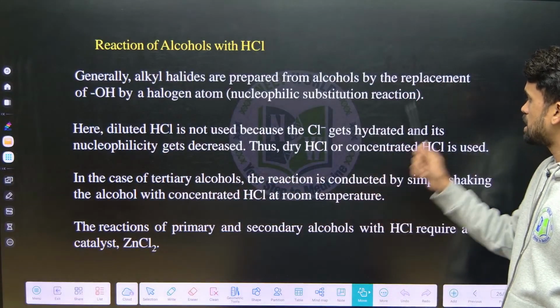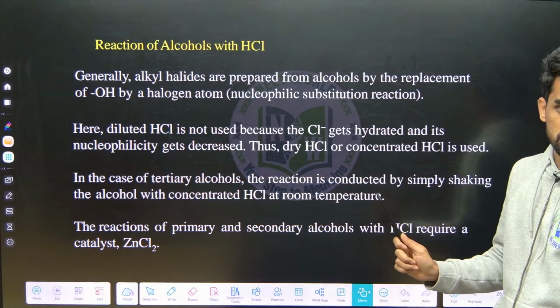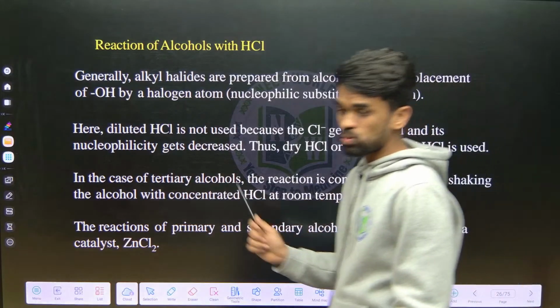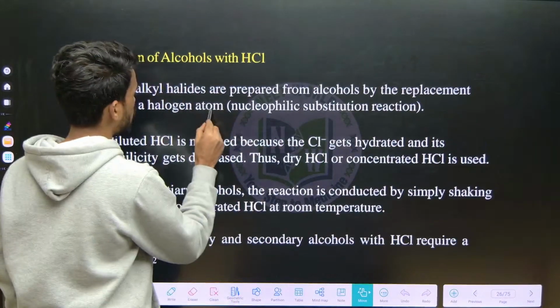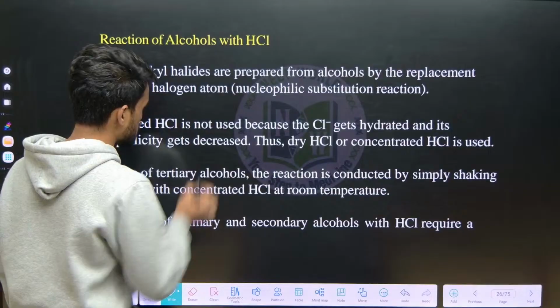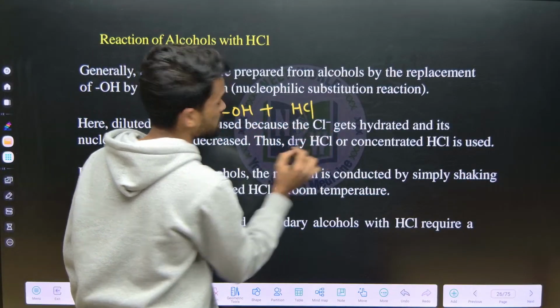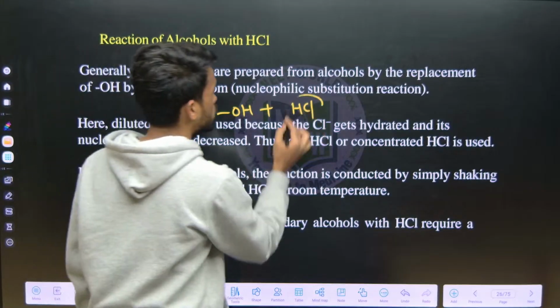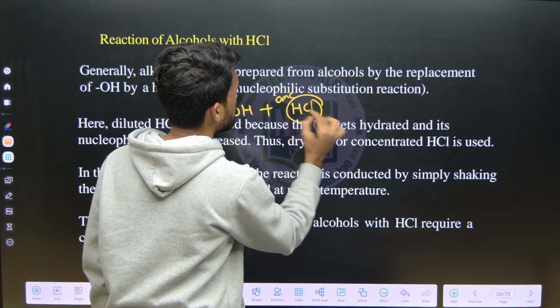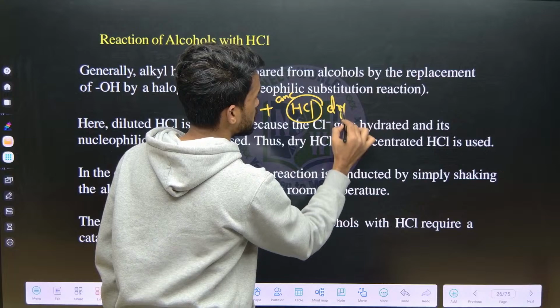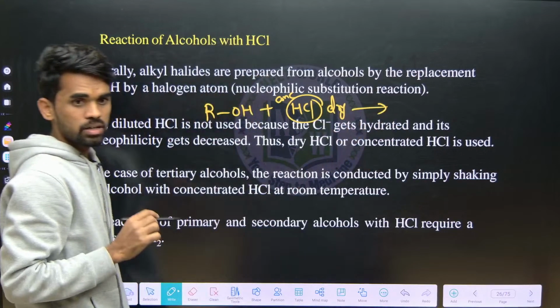So dry HCl or concentrated HCl is used. When you are directly treating alcohols with HCl, that HX process we discussed now, there you should take this as a concentrated one or dry HCl. Okay, it should not be a diluted one.